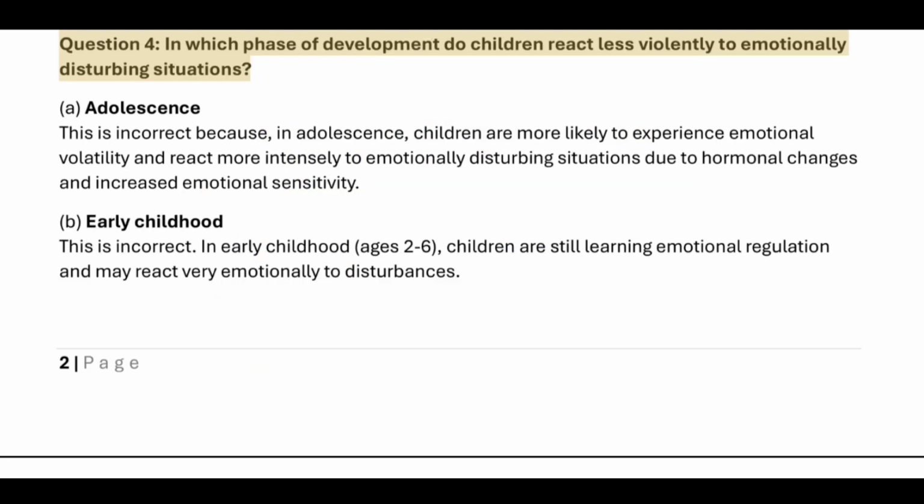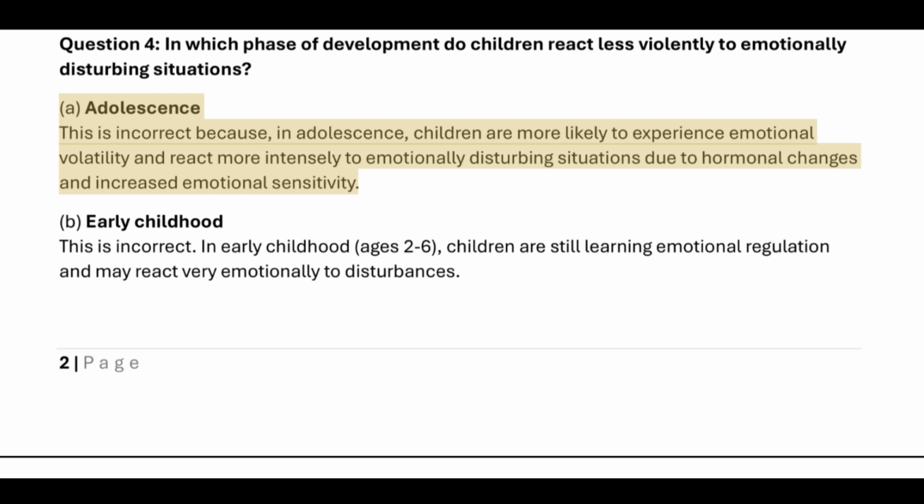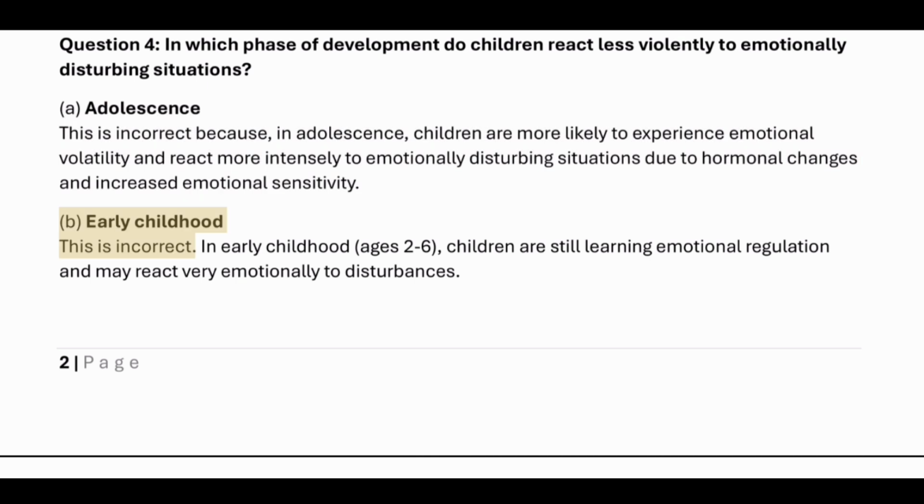Question 4. In which phase of development do children react less violently to emotionally disturbing situations? A. Adolescence. This is incorrect because, in adolescence, children are more likely to experience emotional volatility and react more intensely to emotionally disturbing situations due to hormonal changes and increased emotional sensitivity. B. Early childhood. This is incorrect. In early childhood, ages 2 to 6, children are still learning emotional regulation and may react very emotionally to disturbances.